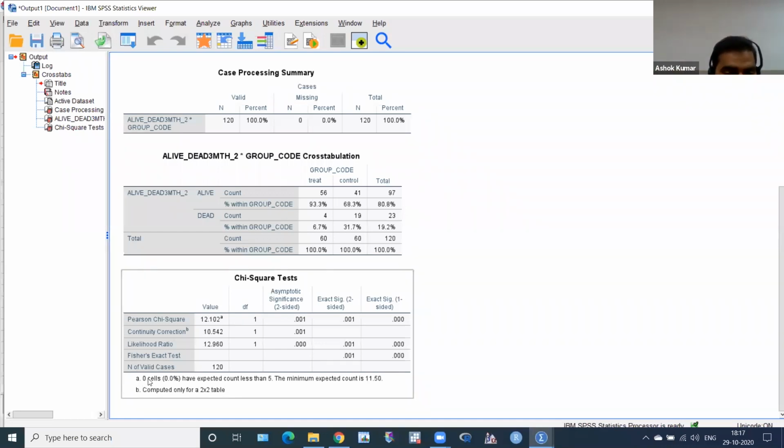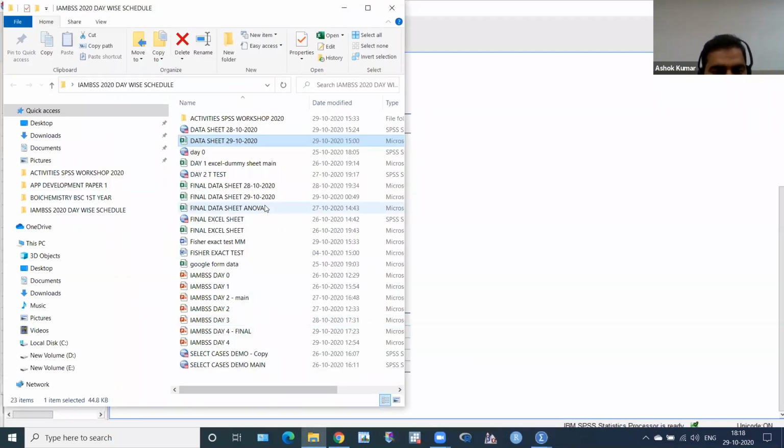Okay, suppose we get 0 cells here, so we use this one. Otherwise, if we get 1, 2, 3, 4, we have to use this Fisher exact test p-value, exact significance, two-sided. Almost same. Oh, equally same. Very good. So we have to use this. But I want to show one thing, so I have, yeah, this one.